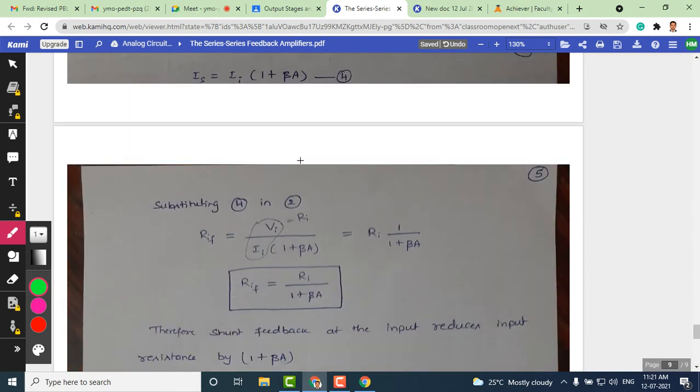So we get RIF as the final equation once we make VI by RI as RI, and after substituting, we have 1 plus 1 by 1 plus A beta, 1 divided by 1 plus A beta. So the final expression for RIF is RI divided by 1 plus beta A. Here also, input resistance decreases with feedback by an amount of 1 plus beta A.